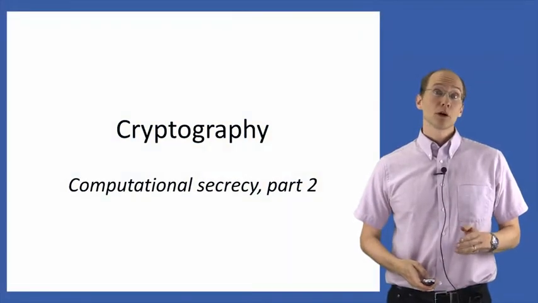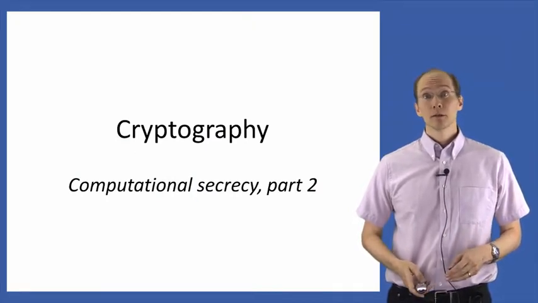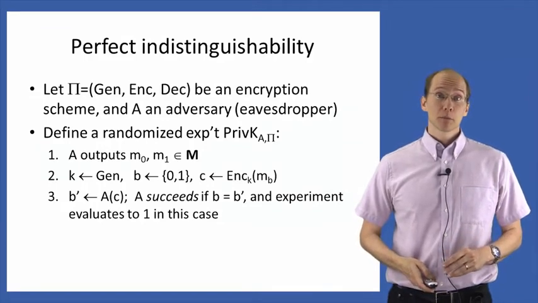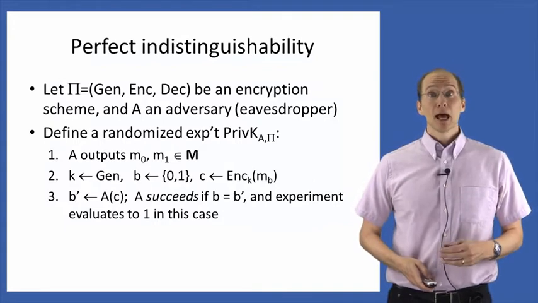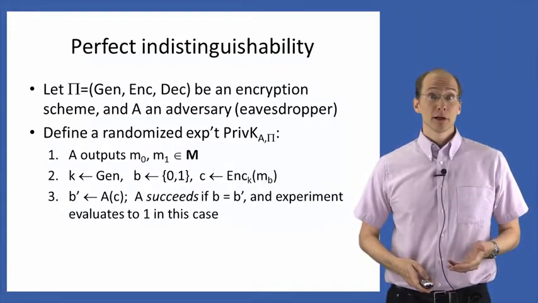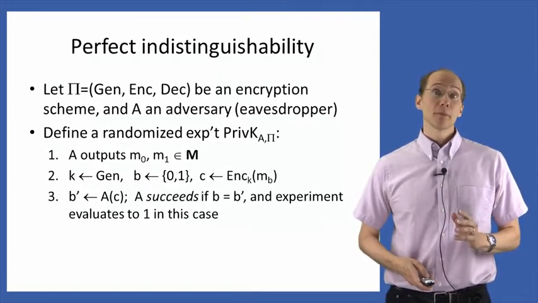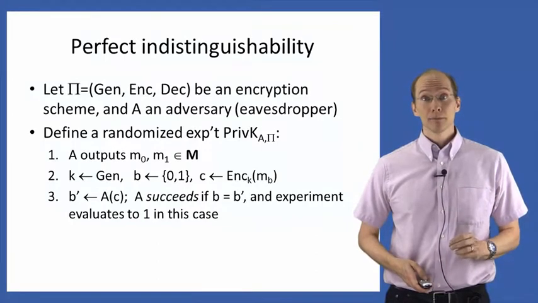In this lecture, we're going to explore the asymptotic relaxation of perfect secrecy. We'll begin just by reviewing the notion of perfect indistinguishability. Let pi be an encryption scheme and A an adversary, i.e. an eavesdropper. Remember that we define the following randomized experiment that depends on both A and pi.